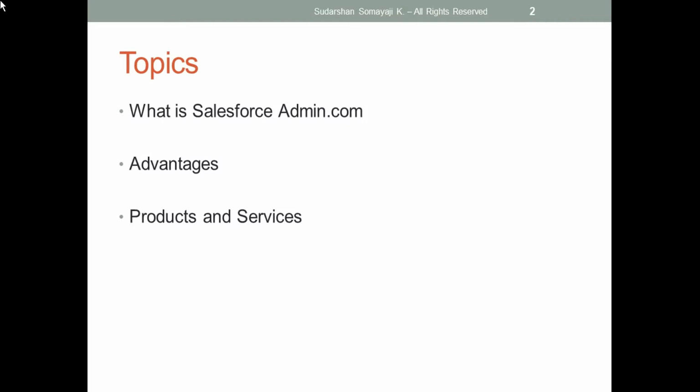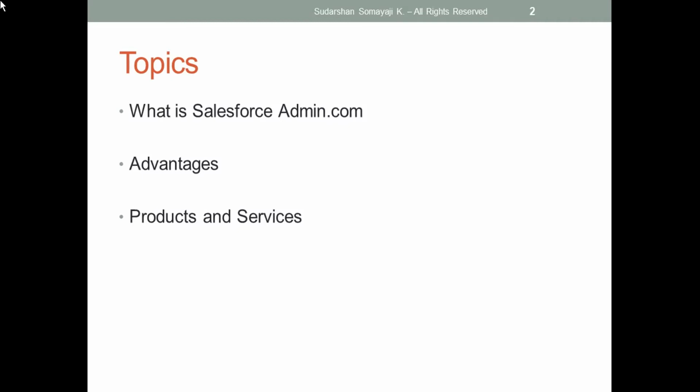Assume I have one object, or one table, and in the same object I want to update some field when I do some operation on my page. For example, as a user I am saving customer information. Once I save it, some fields I want to auto-populate on the same object. Then there is no need to write any code; I can do it using the configuration part. That is the help of an admin, that's what we can do with admin.